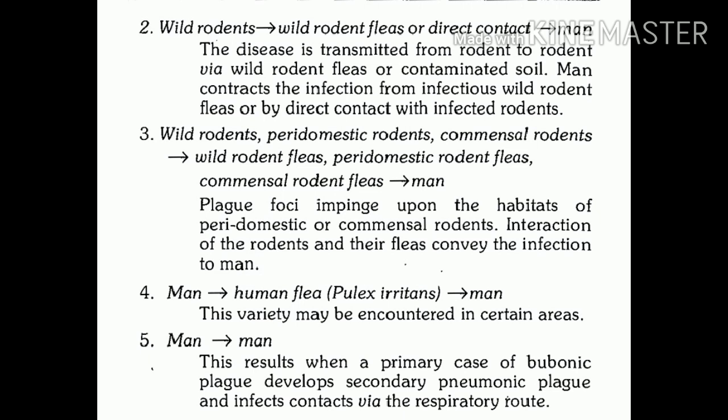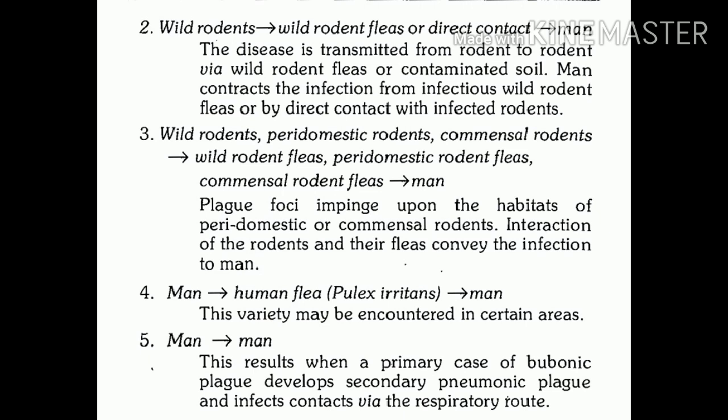And the fifth transmission cycle, where there is no involvement of fleas or rodents. So this is only man to man transmission. Man to man transmission is seen in pneumonic plague cases.